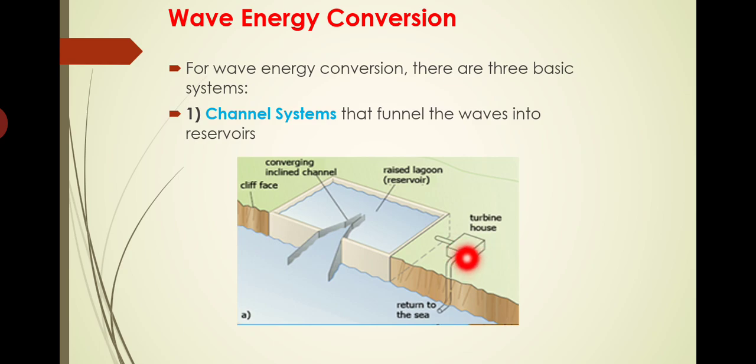Once the water passes through the turbine, the blades are rotated, so electricity is produced. After extracting the power, the water is directly returned into the sea itself. So this type of power production is known as the channel system. By this channel system we can extract the power available from the wave. Okay, it is not based on tide, it is based on wave. So high wave and low wave will be there.